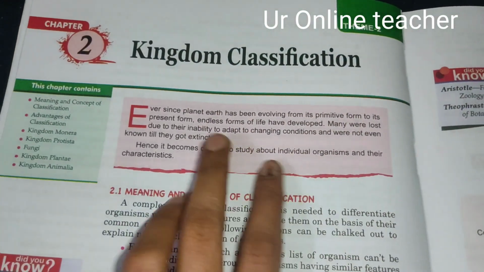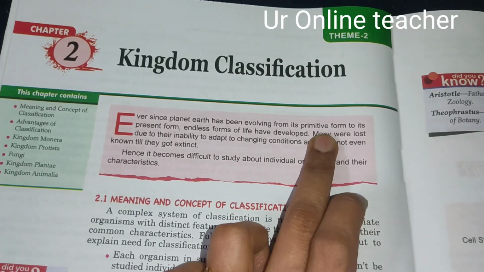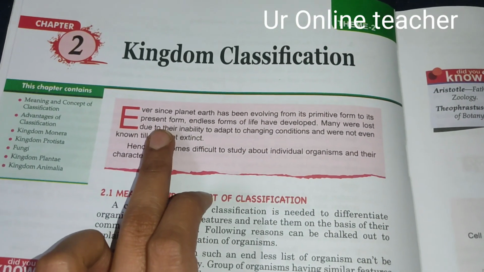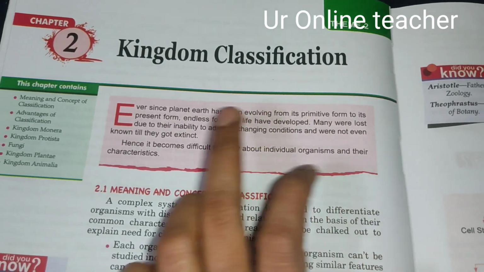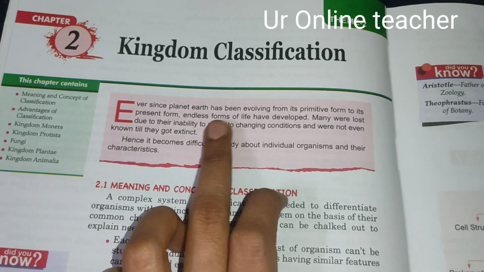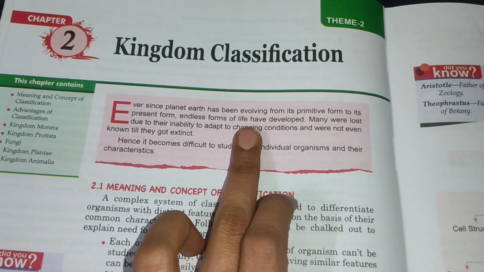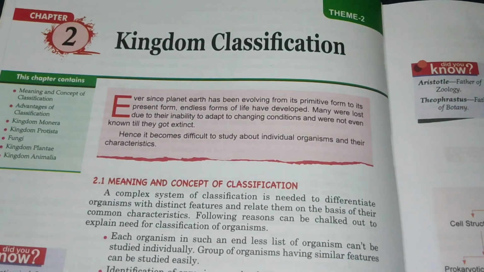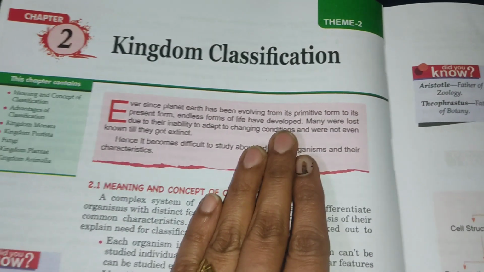So let's see. Ever since planet Earth has been evolving from its primitive form to its present form, from the very old days to now, Earth is evolving continuously. Endless forms of life have developed, so many forms of life which are not ending. New forms are still evolving.